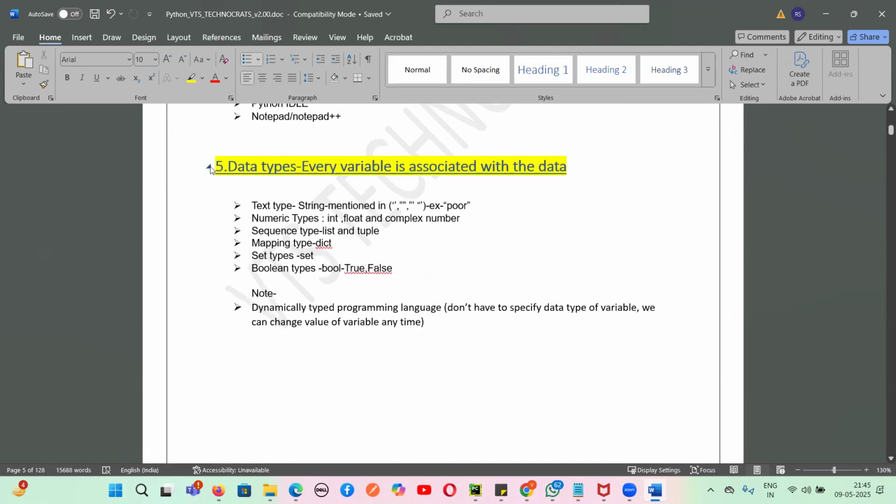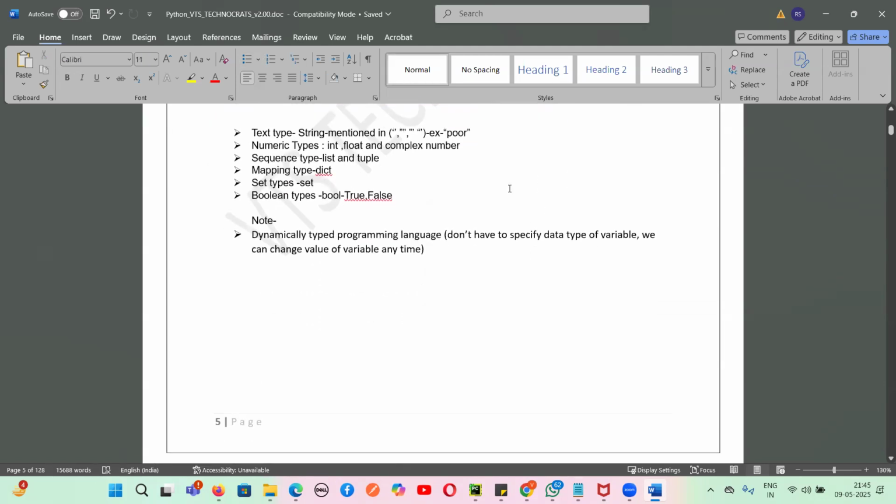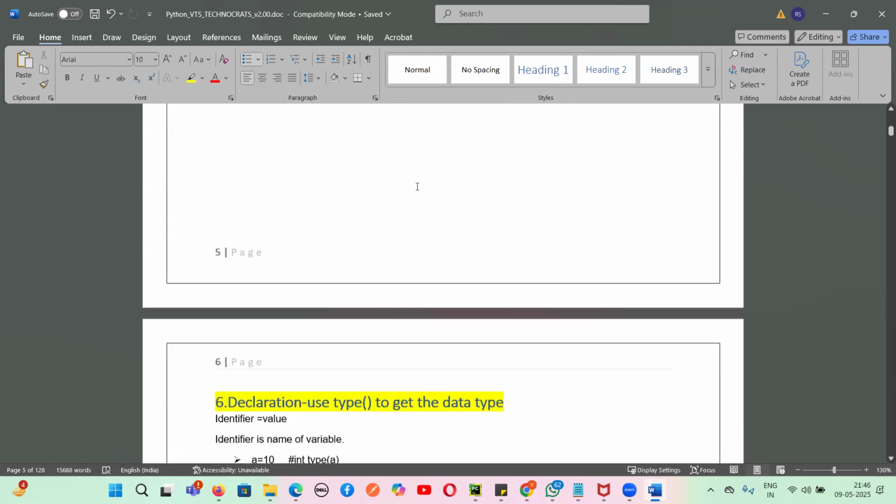Then I told you the data types in Python. There is text type, which is string. The string is represented in single quotation, double quotation, or triple quotation. Numeric data types are int, float, and complex number. Sequence types I will discuss later: list and tuple. Mapping type, again later: dictionary. Set type, again later: set. Boolean type is only true or false.